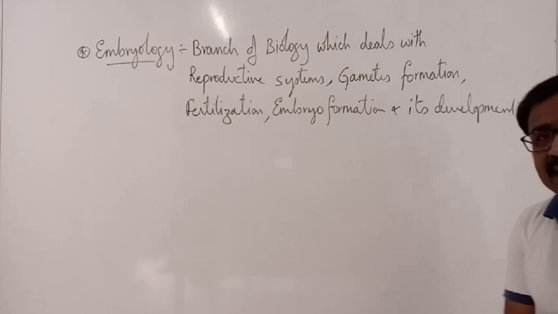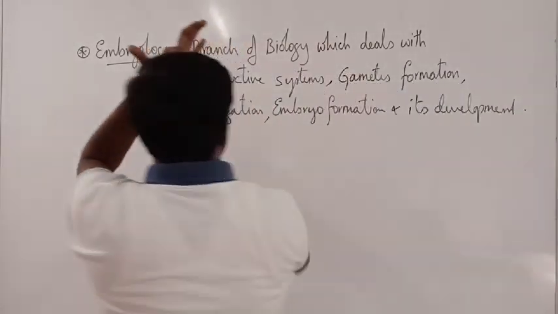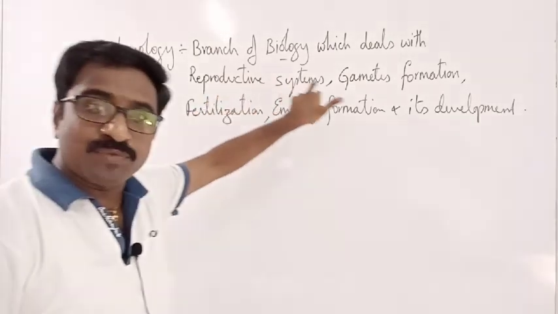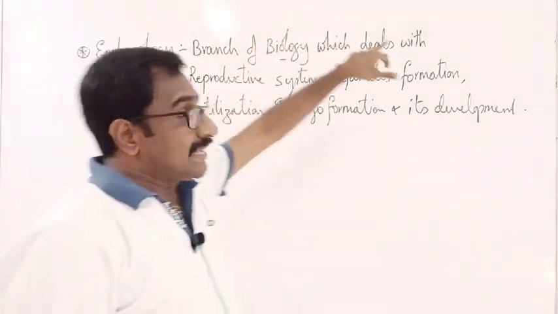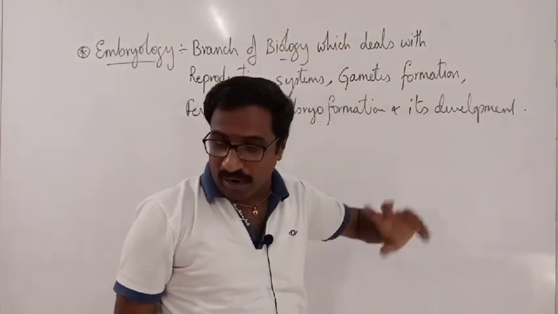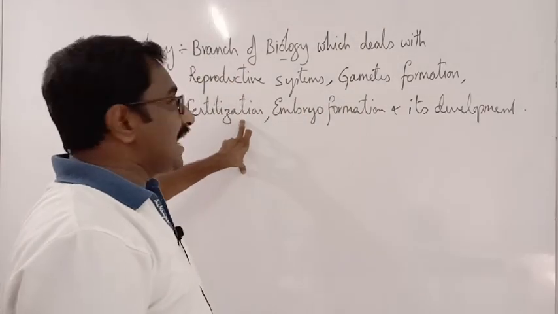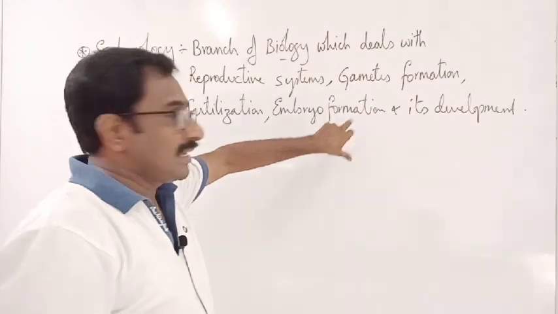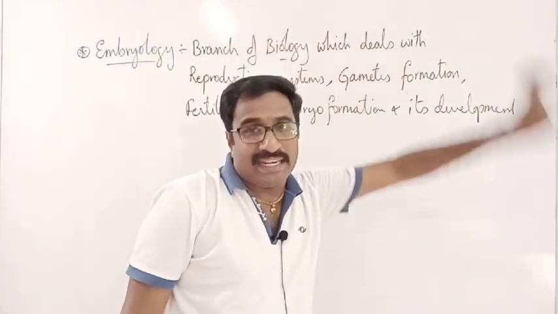So what is embryology? It is the branch of biology which deals with the reproductive systems of the organism, gametes, how they are being formed, fertilization of the gametes, embryo formation, and its development.